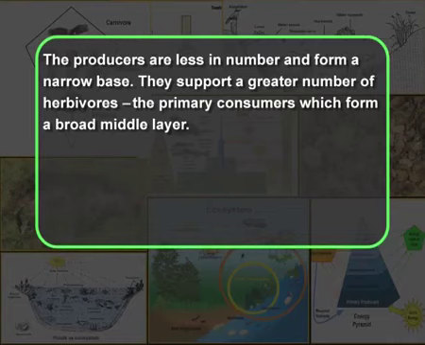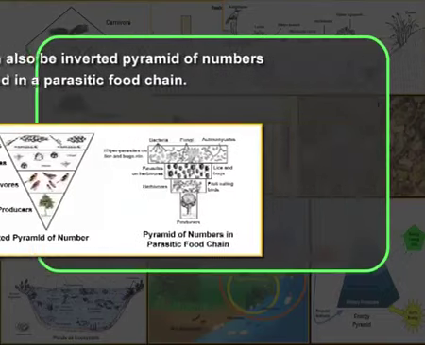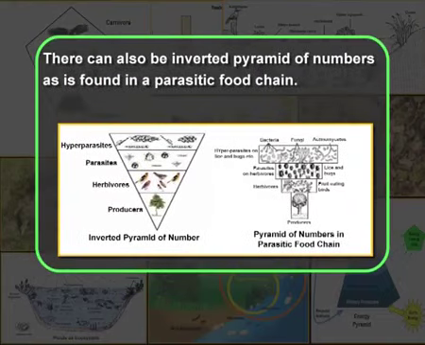The primary consumers form a broad middle layer. Foxes, snakes and lizards, which are secondary consumers, are lesser in number than the herbivores, and the tertiary consumers like lions, tigers, etc. are still less in number. There can also be an inverted pyramid of numbers, as is found in a parasitic food chain, as you can see in the figure here.